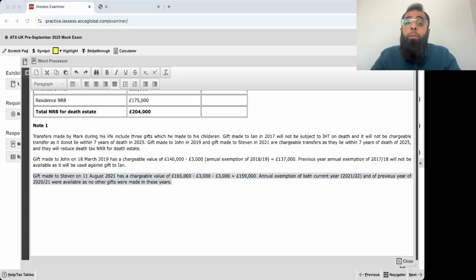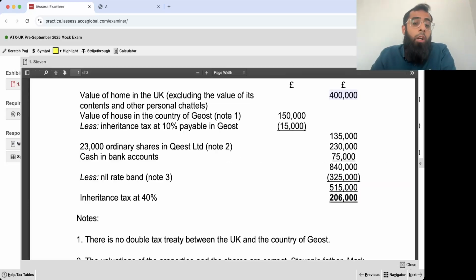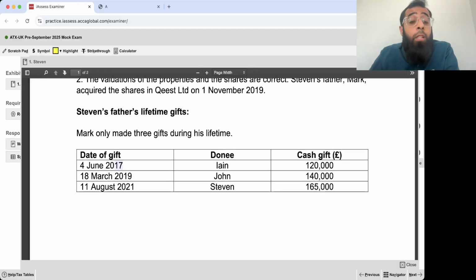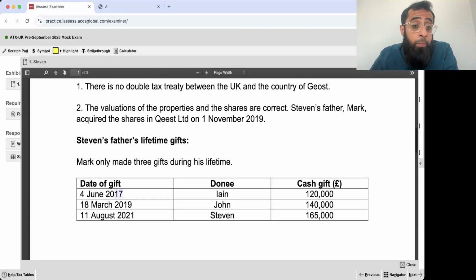Looking at the annual exemptions and dates, I believe this is not something which should be difficult. Okay, like August 2021, 21-22 and the previous year 2021, you have exemptions of both years. March 2019, 18-19, you have the annual exemption, but the previous year 17-18 was already used. Even though the transfer is not chargeable, it will use up the annual exemption.